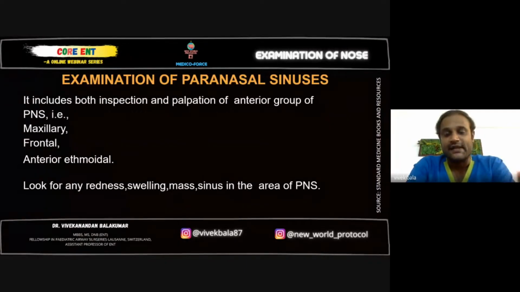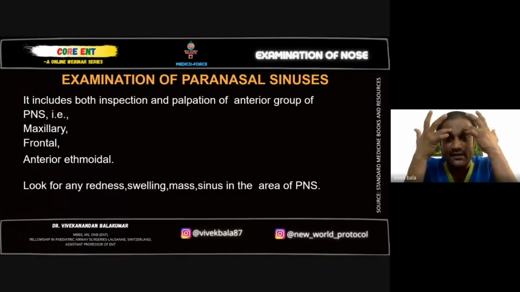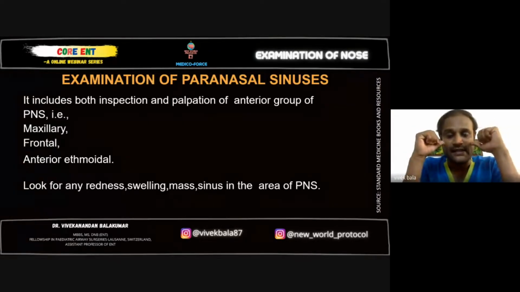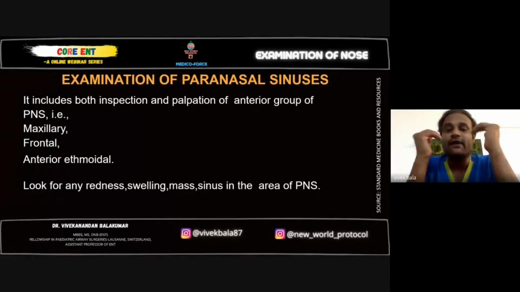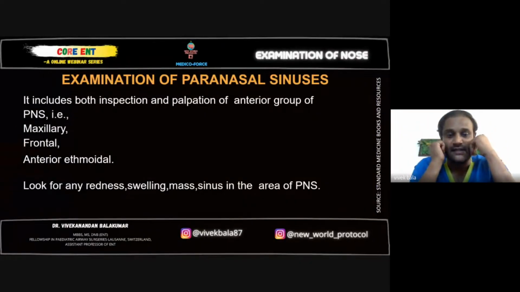Exactly. The sphenoid sinus is posterior. It is the posteriormost sinus. It is present behind the nose, above the nasopharynx. It's not very easy for us to put a finger inside the oral cavity or the nose to palpate it, whereas the other sinuses are present right here, so you can easily palpate. And why we are palpating in these areas will come in the next slide.